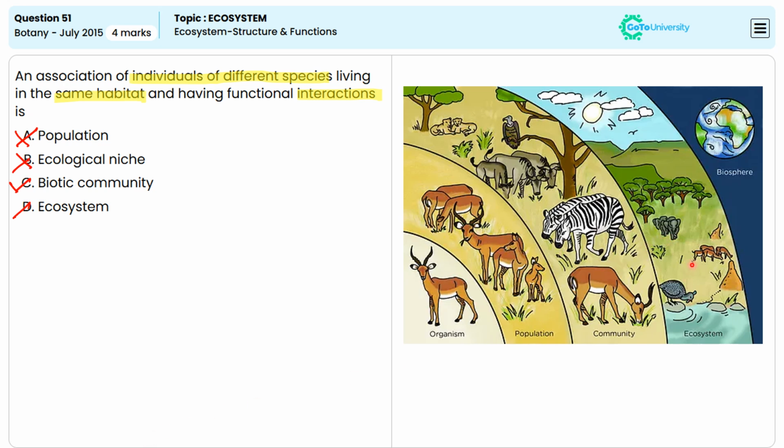So ecosystem includes both biotic, that is living, and abiotic, that is non-living components, as well as the interaction in a specific area. So the question specifically refers to the interaction among species. So that means option D is incorrect. So option C is the correct answer.